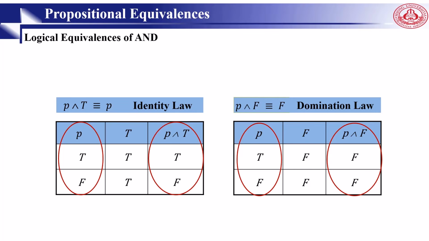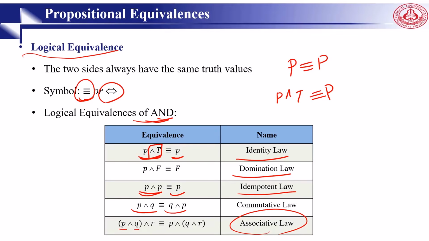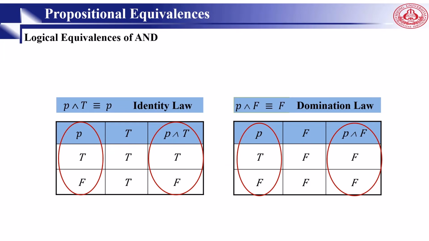Let's see the truth table to better understand the concept. Here we have the identity law and the domination law. Let's see the truth table for these two. We say P and T is always equal to P. So we go for a truth table. How many possible values for this variable do we have? This is called the variable, and these are called the possible values. The possible values for variable P can be T or F, true or false.